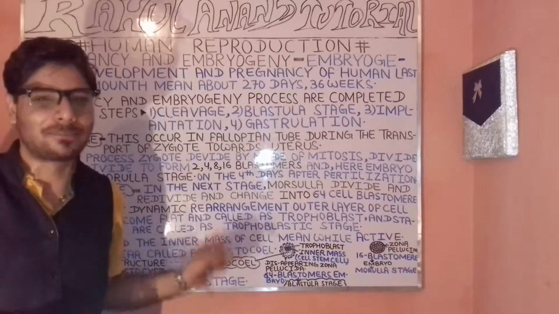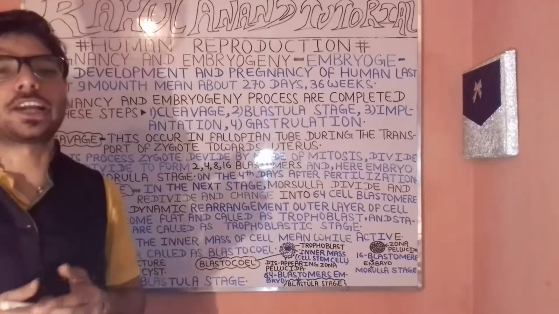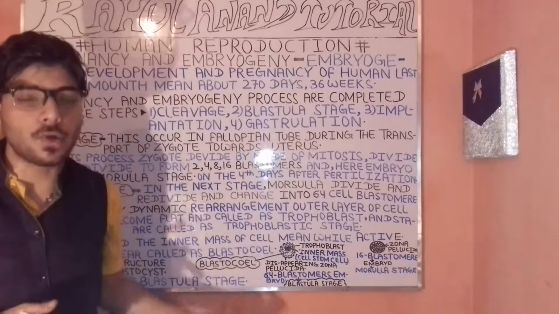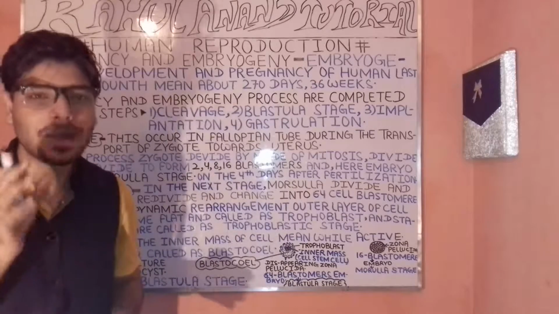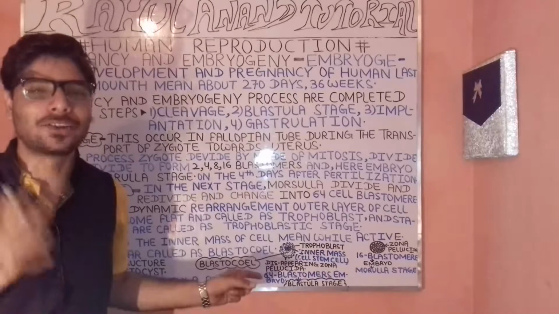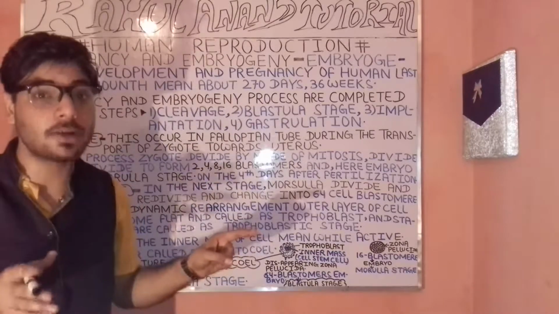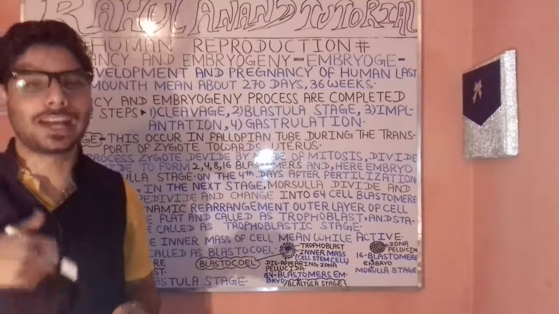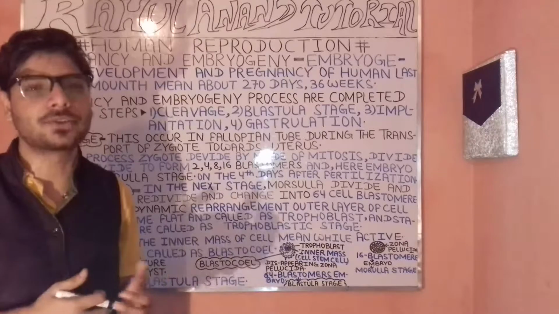So this is known as the diploblastic stage. After that, let's understand what actually the blastula stage is. When we are talking about the blastula stage, the innermost layer of cells becomes particularly active, and the stage on which it becomes active is known as the blastula stage, while the overall structure is known as the blastocoel.